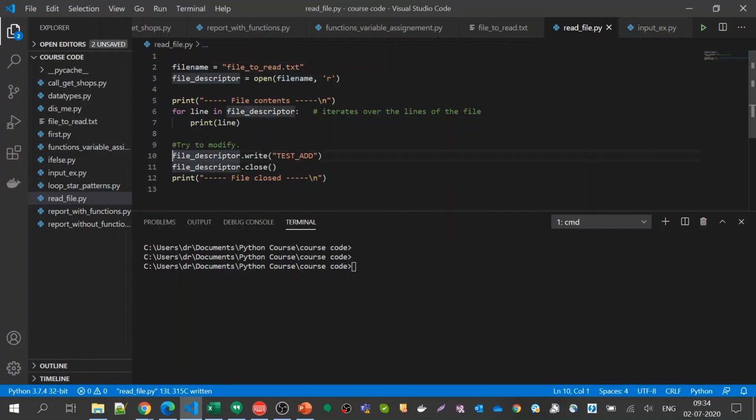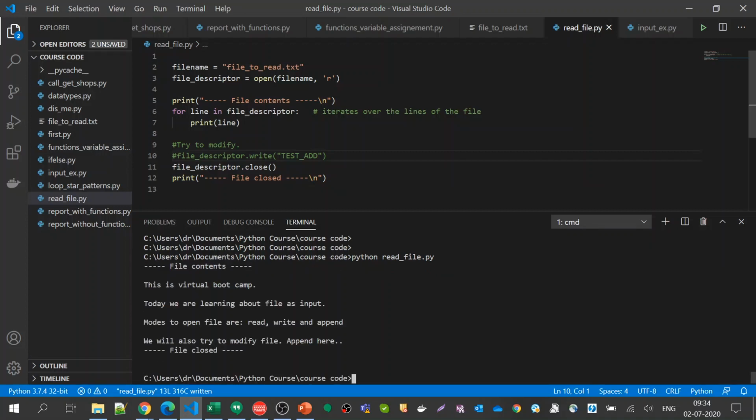Okay, so that is about the files, and let us try to read this file first. I'll just comment this out, from Python, read file. What I'm doing is taking the file descriptor and writing a for line in loop, because this file descriptor is an iterable. That means I can move line by line.